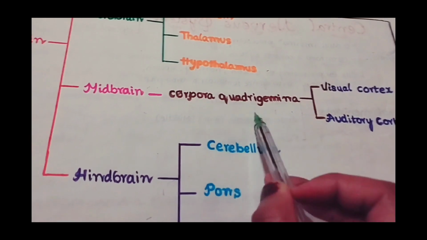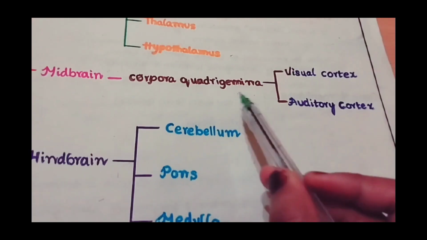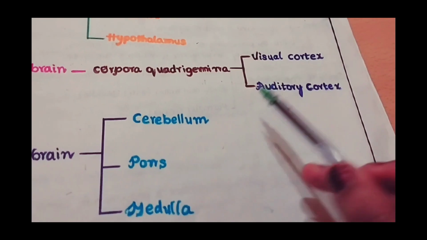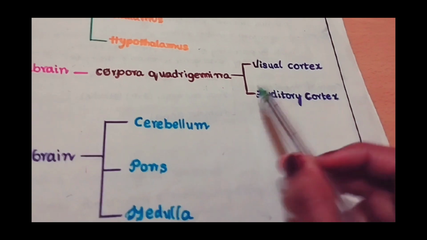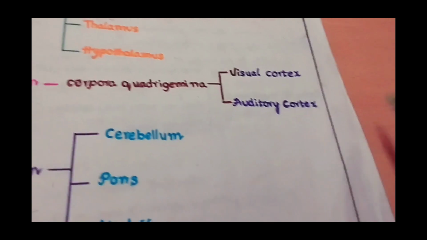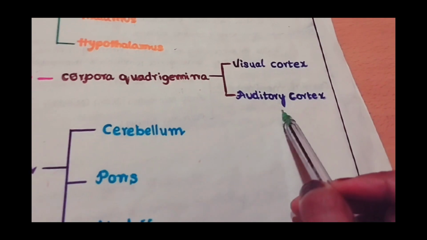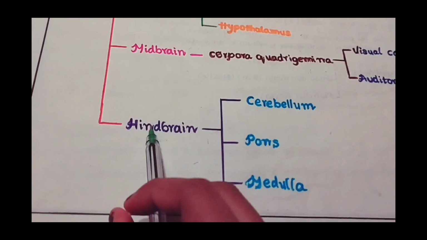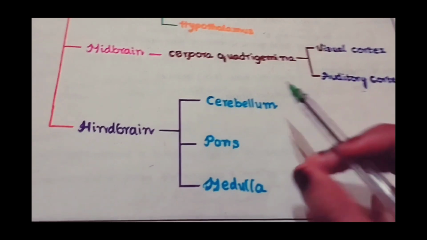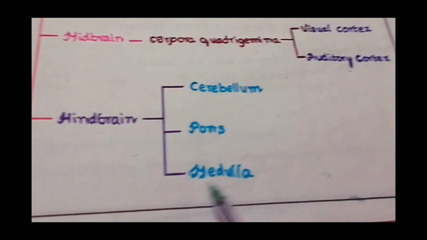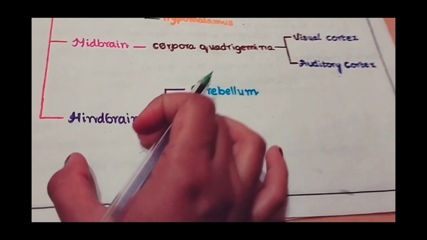These swellings are corpora quadrigemina, and these corpora quadrigemina have two centers: visual cortex and auditory cortex. Visual cortex is concerned with vision, and auditory cortex is concerned with hearing. The next part is hindbrain, and this hindbrain is again divided into three parts: cerebellum, pons, and medulla. These three parts constitute hindbrain.